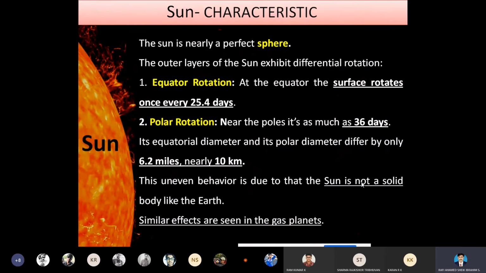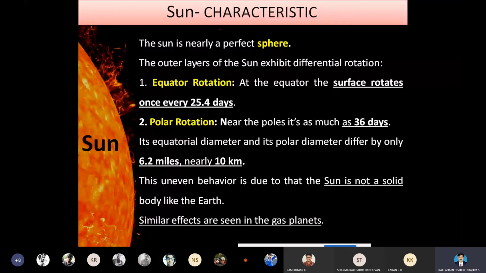Now let's see the characteristics of the sun. There are many characteristics of the sun. The first characteristic is the shape. The shape of the sun is nearly a perfect sphere. Here it exhibits two differential rotations: one is the core rotation and the second one is the outer surface rotation.